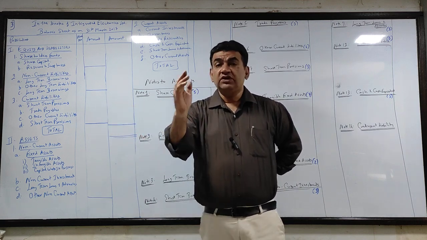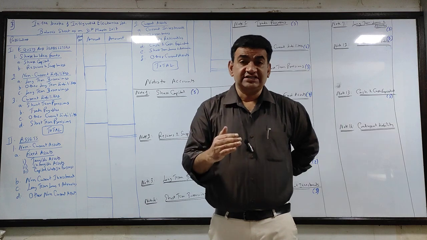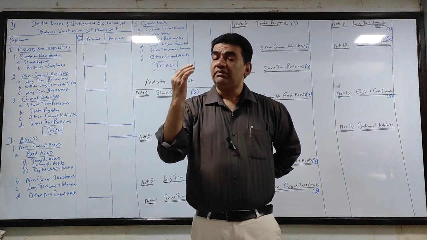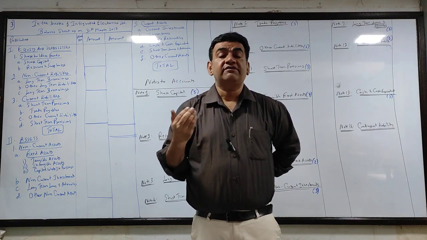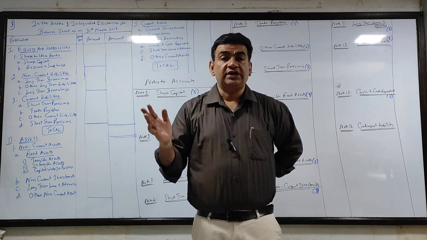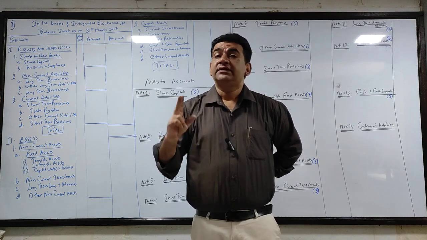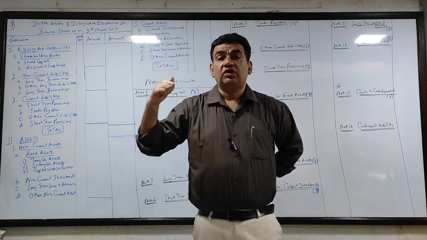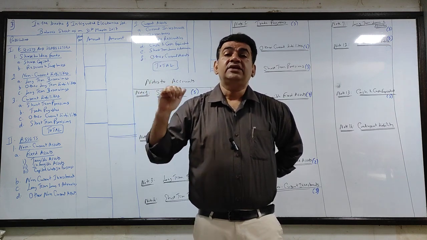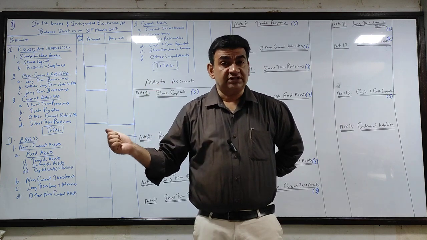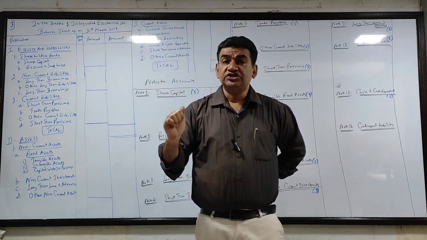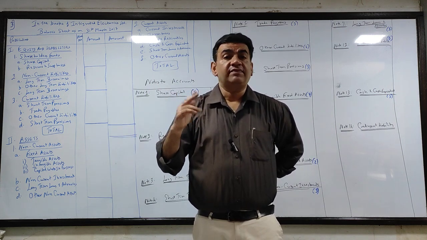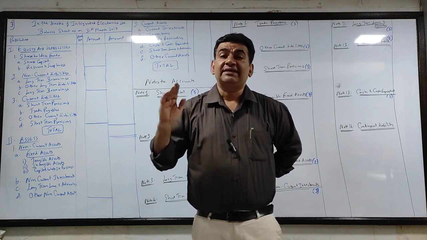We know we are doing final accounts since FYGC. First time we are doing final accounts of corporates, that is companies. What are the two main objects of preparing final accounts? It applies to sole trader, partnership, companies, everybody. The two main objects of preparing final accounts are to know the profit or loss of the business, and second, to know the financial position. To know the financial position we prepare the balance sheet, and to know the profitability, that means whether we have made a profit or loss, we prepare trading and P&L.